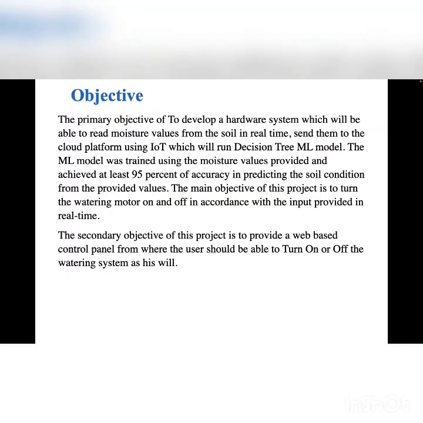The primary objective of this project is to develop a hardware system which will be able to read moisture values from the soil in real time and send them to the cloud platform using IoT technology, which will run a decision tree machine learning model. The machine learning model was trained using the moisture values provided and achieved at least 95% accuracy in predicting the soil condition from the provided values. The main objective of this project is to turn the watering motor on and off in accordance with the input provided in real time.